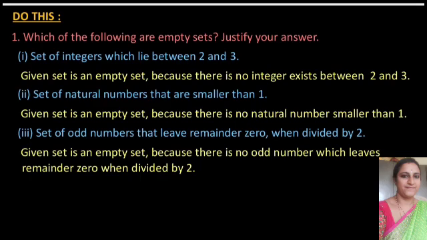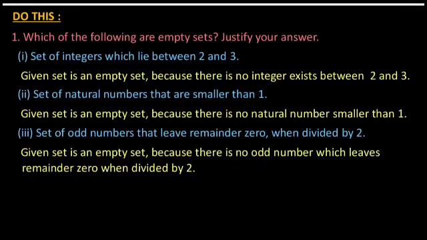Next question: set of natural numbers that are smaller than 1. So, are there any natural numbers smaller than 1? No, because natural numbers start from 1. So it is the smallest natural number. So it is also an empty set because there is no natural number smaller than 1.